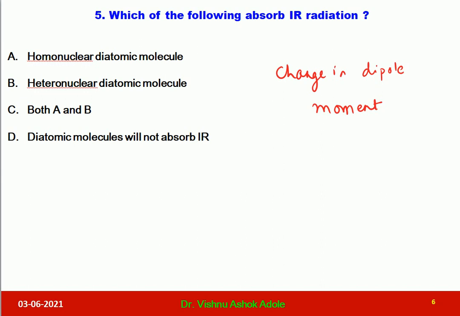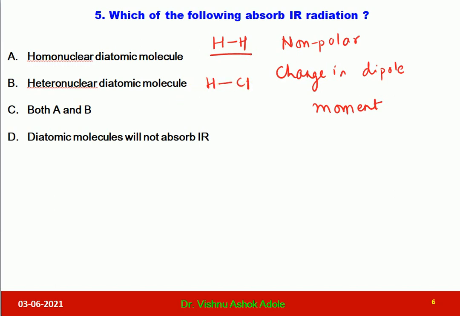Now let us read the options. First is homonuclear diatomic molecule. Dear students, homonuclear diatomic molecule example is H2, which is a non-polar molecule, and non-polar molecule will not give you change in dipole moment, and therefore this H2 is an IR inactive molecule, and therefore it will not absorb IR radiation. Second option is heteronuclear diatomic molecule, HCl.